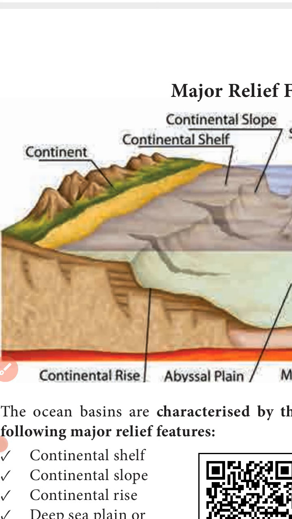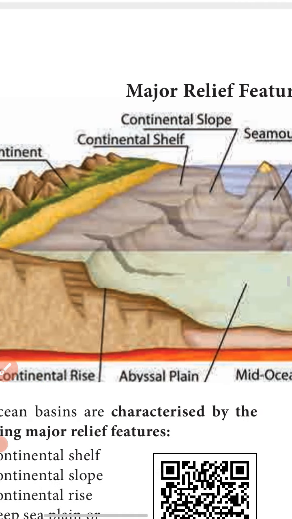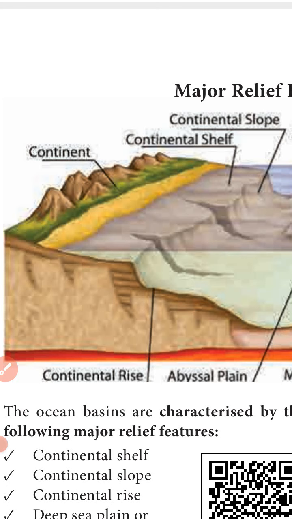This area also has minerals and mineral fuels, so oil drilling and mining activities are also held in this area. Example, Mumbai High in the Arabian Sea. Next one, see the picture, continental slope. What is continental slope? The edge of the continental shelf to the deep ocean bed is called the continental slope.